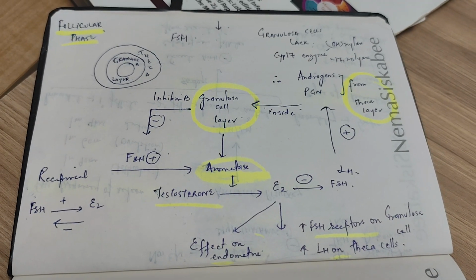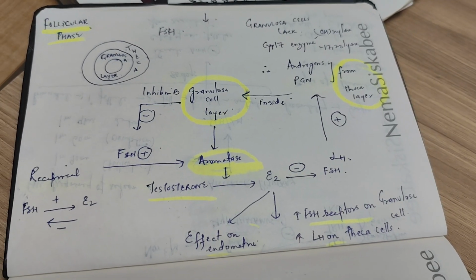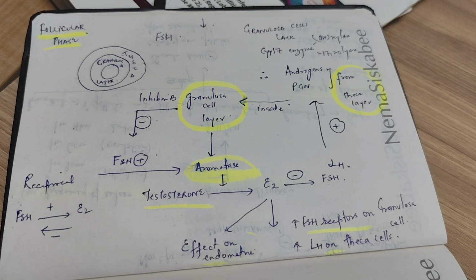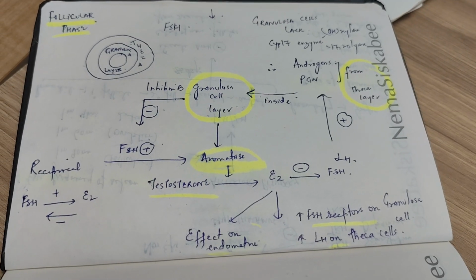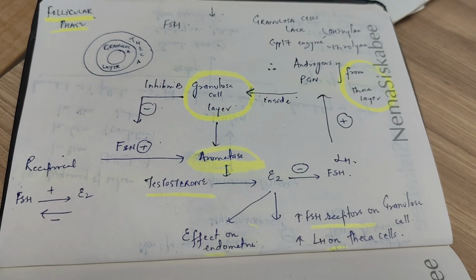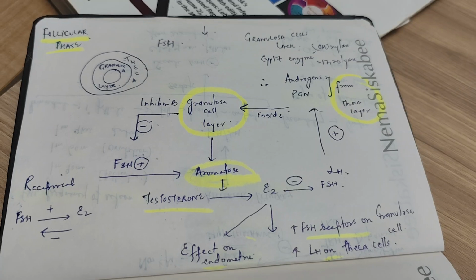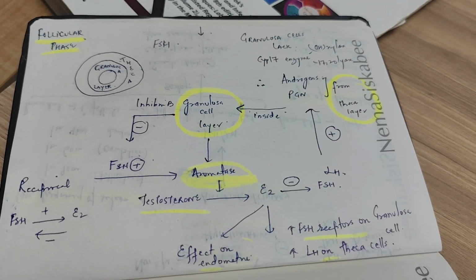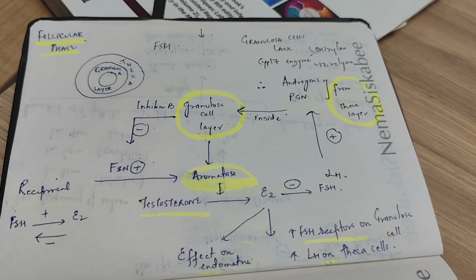When FSH acts on granulosa cells, first of all, they lack the CYP17 enzyme, which has two components, 17-hydroxylase and 17,20-lyase. Because of it, there won't be production of androgens in the granulosa cells. Therefore, granulosa cells depend on theca cells for their substrate. The theca cells form androgens and progesterone, and these androgens and progesterone diffuse into the granulosa cells.